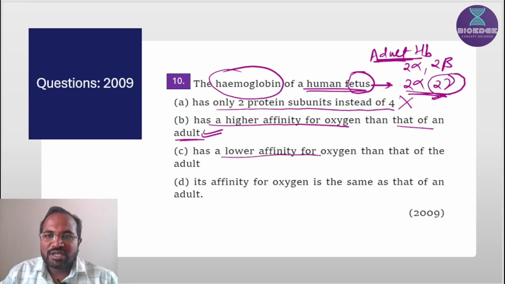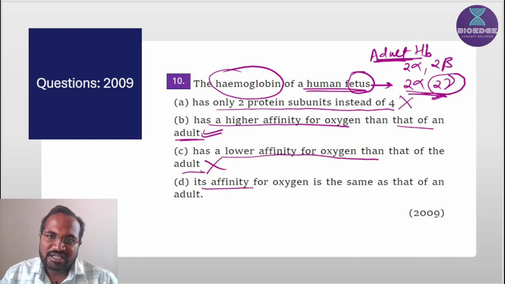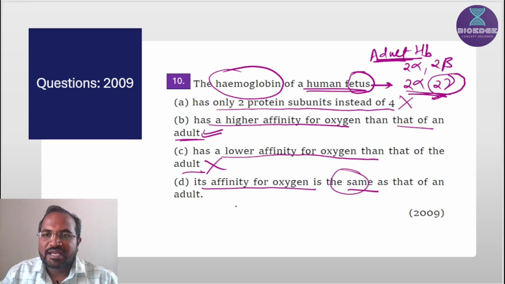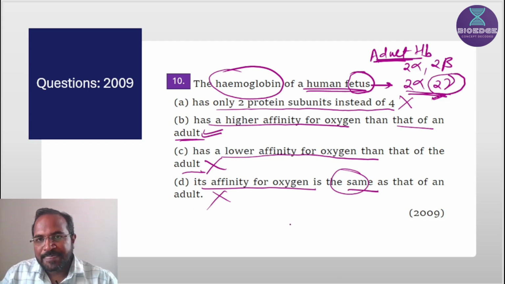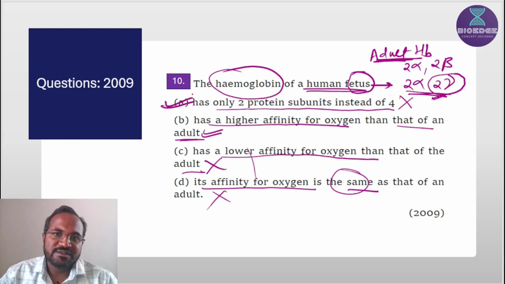Has a lower affinity for oxygen than that of the adult. It is a wrong statement. Its affinity for oxygen is the same as that of an adult. It is also wrong. Fetus takes the oxygen from the mother's blood, and that's why there is a requirement of a greater affinity of the hemoglobin. So the correct statement is statement A.